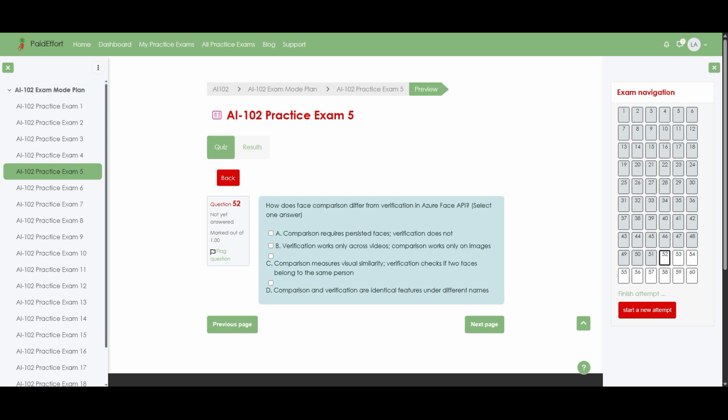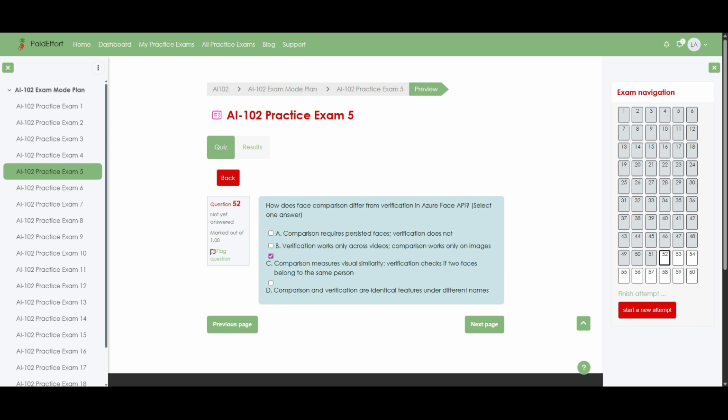Question 52. How does face comparison differ from verification in Azure Face API? Select one answer. Option A, comparison requires persisted faces. Verification does not. Option B, verification works only across videos. Comparison works only on images. Option C, comparison measures visual similarity. Verification checks if two faces belong to the same person. Option D, comparison and verification are identical features under different names. The correct answer is option C.